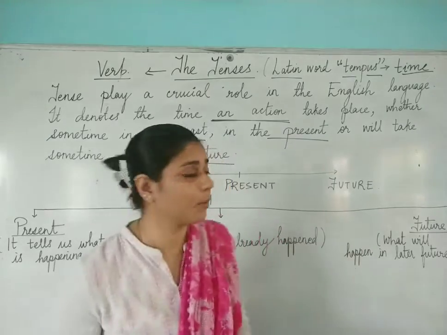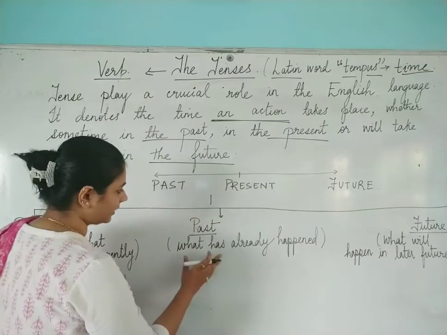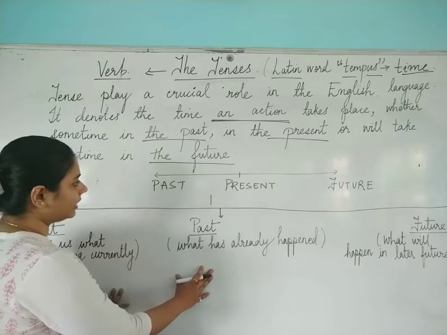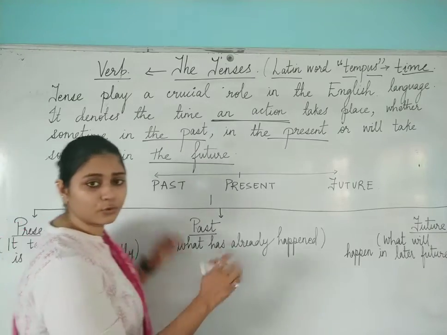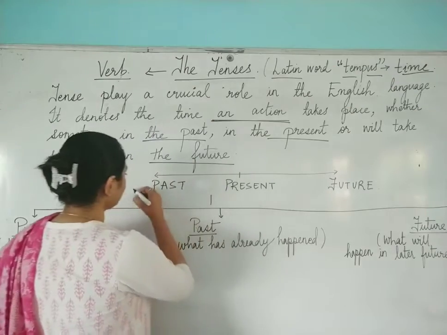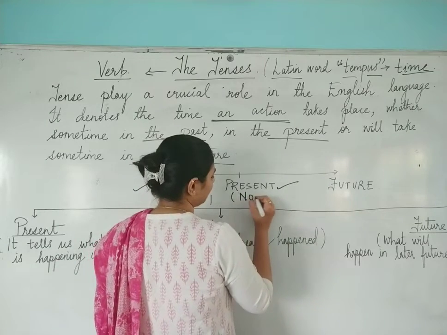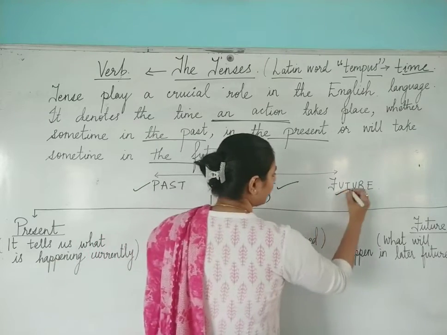Let's move forward and look at the chart given here. Tense is categorized into three parts. The first is the past tense, the second is the present tense, which you can also refer to as now, and the third is the future tense.